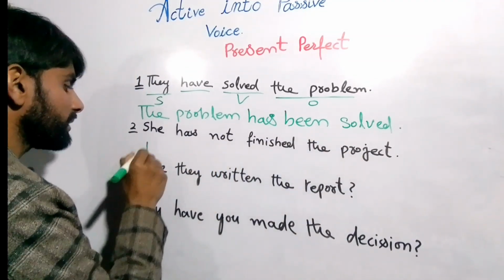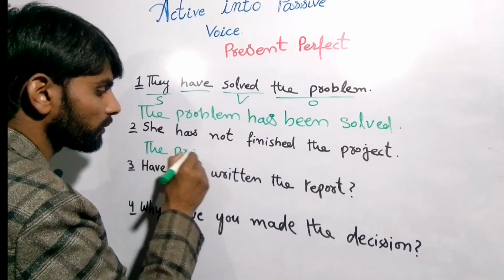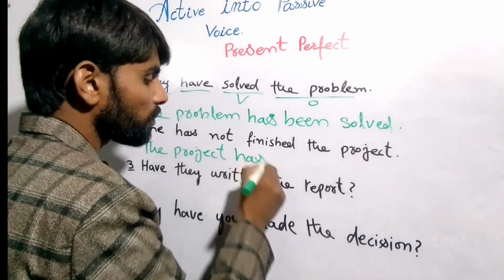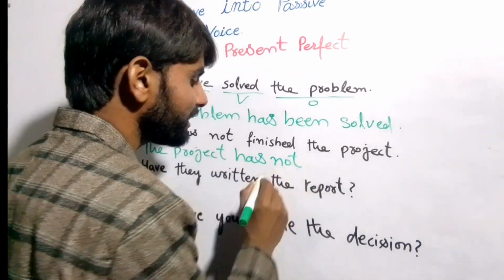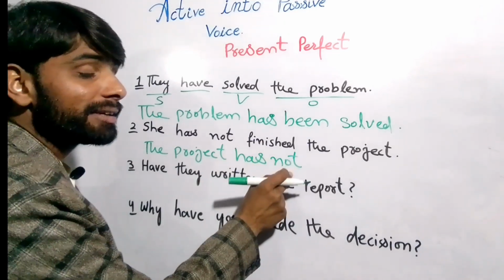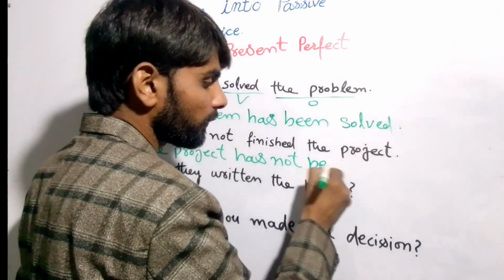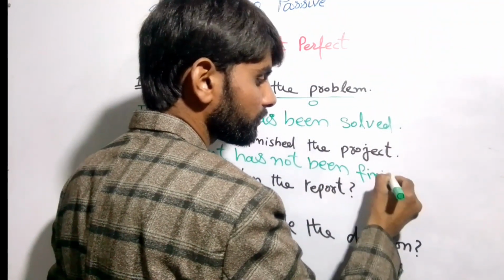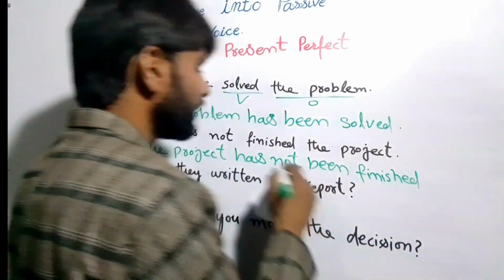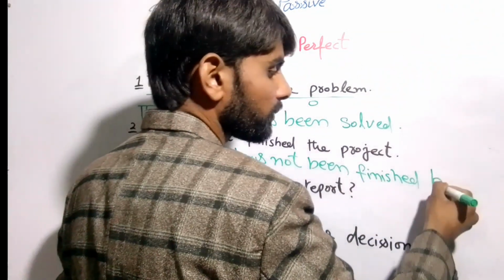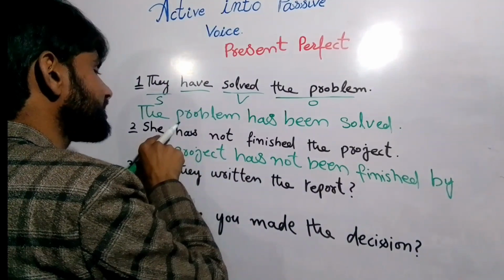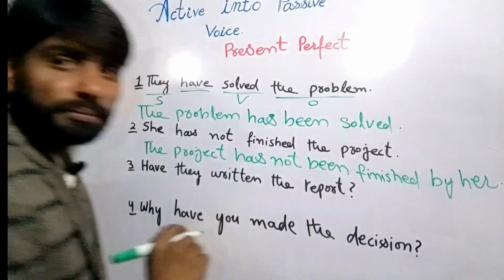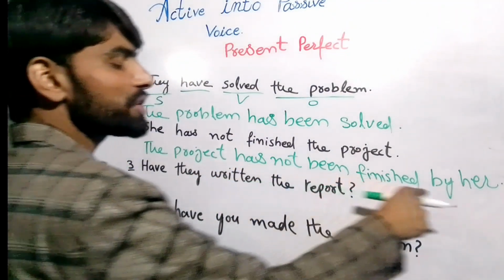So the project, we will write the project, has not. After the has we will write not, right? Been, and after that finished, third form, right? And after that, by doer. The doer is our she. She becomes her, right? So the project has not been finished by her, right?